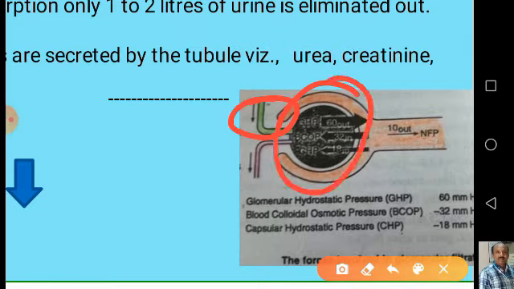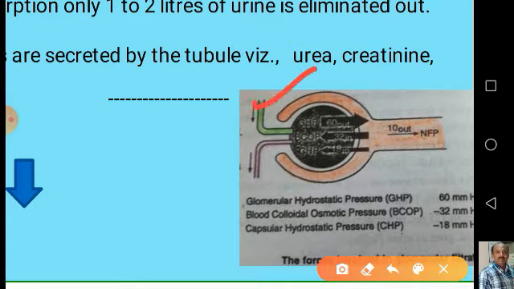This Malpighian corpuscle is made up of the glomerulus, here, as well as the Bowman's capsule. These two structures are combinedly called the Malpighian corpuscle. The blood vessel or arteriole which brings the blood into the glomerulus is called the afferent renal arteriole.